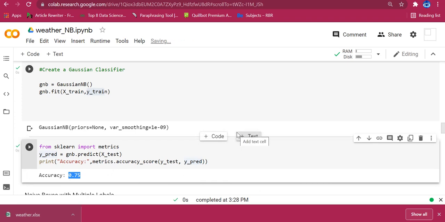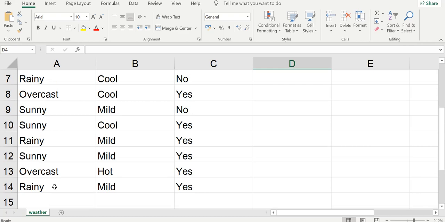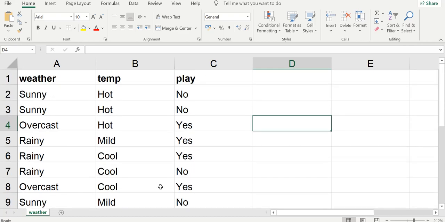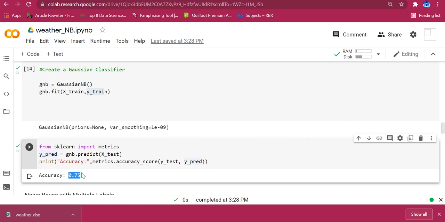Why this much less accuracy, you may ask? Because we have considered only a small data set, right? We have considered only a data set with 14 records. This is a very small data set. So if the data set is larger, then the accuracy value will also be larger. You can manually check what is the result.